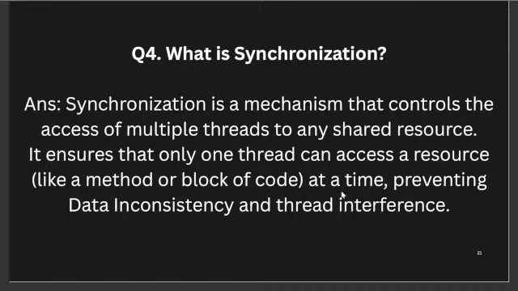The next topic will be what is synchronization. Synchronization is basically a mechanism that controls the access of multiple threads to any shared resource, and it ensures that only one thread can access a resource, like a method or block of code, at a time, preventing data inconsistency and thread interference. So this is synchronization.